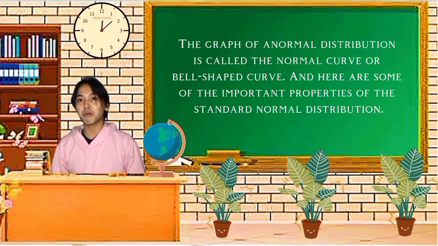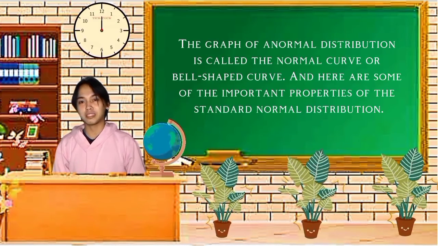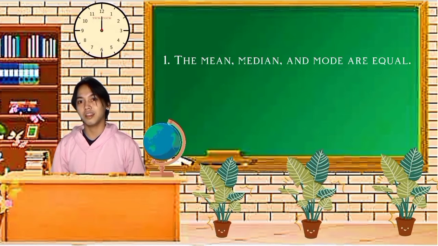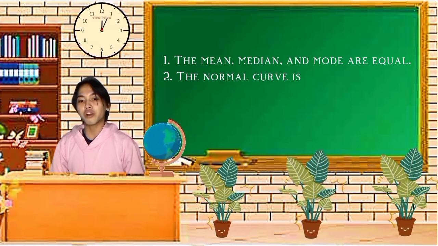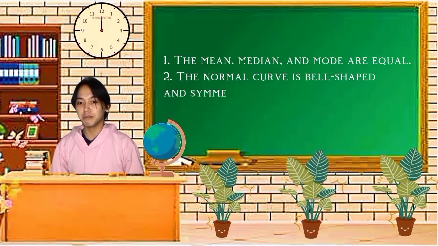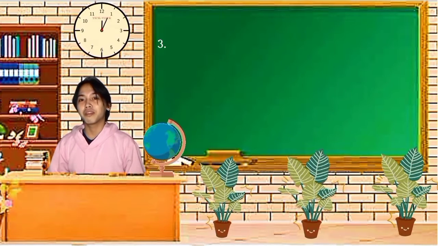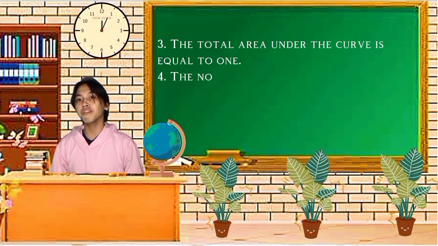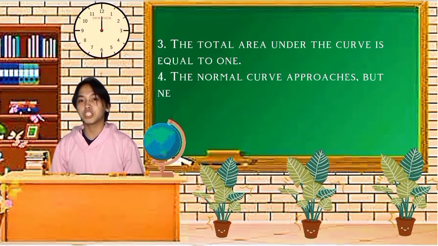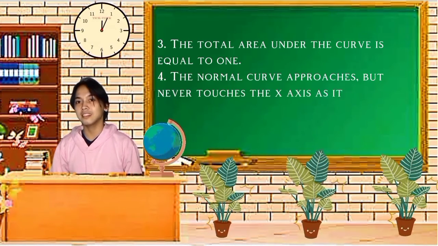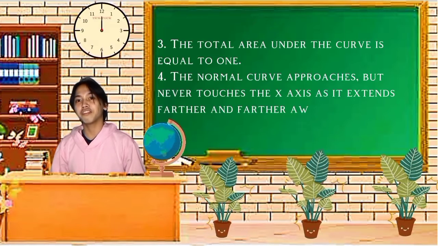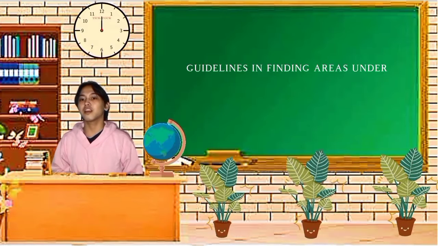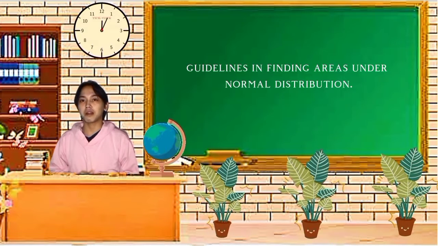And here are some of the important properties of a standard normal distribution. Number 1, the mean, median, and mode are all equal. Number 2, the normal curve is bell-shaped and symmetric about the mean. Number 3, the total area under the curve is equal to 1. And number 4, the normal curve approaches but never touches the x-axis as it extends farther and farther away from the mean.